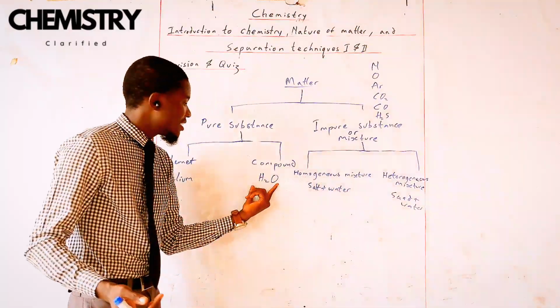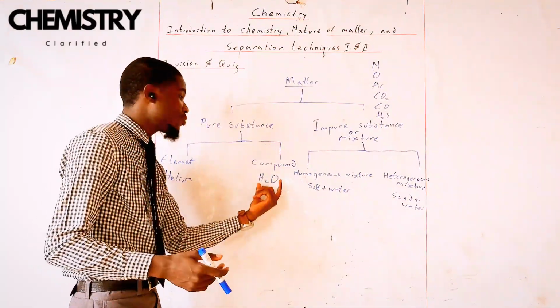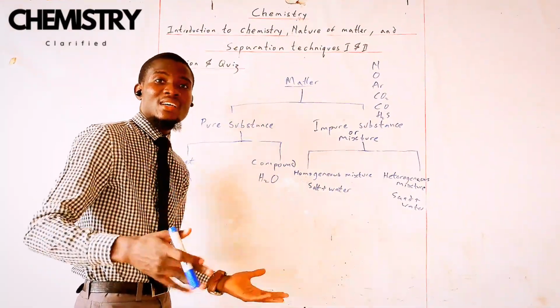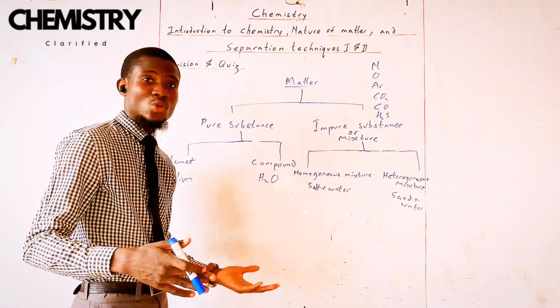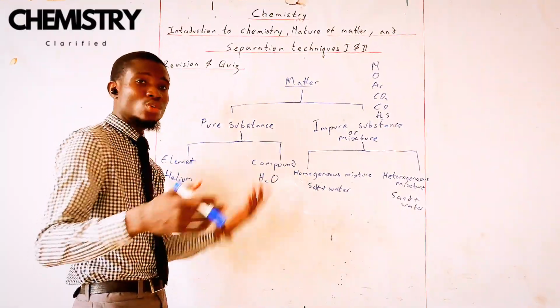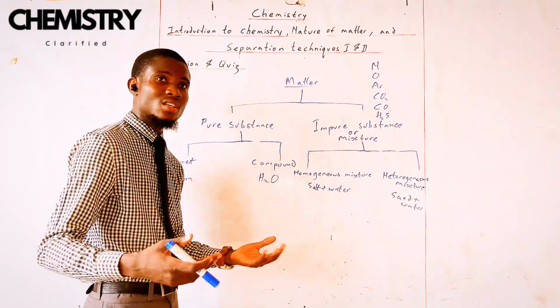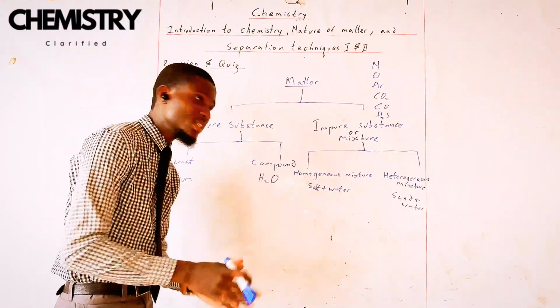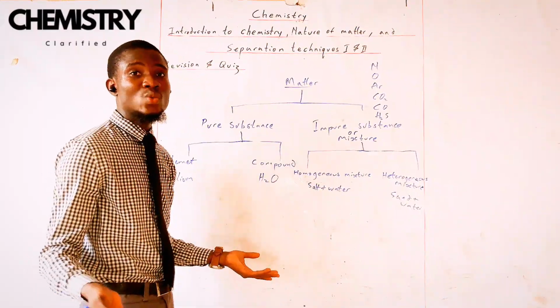But this is the simplest unit water can occur in. If you want to break it, you have to break it chemically. You can't break it physically. So you can't heat water to the point that the hydrogen is going to break apart and the oxygen is going to break apart. It's going to become vapor, and if you just cool it down, you get the water back. It's not going anywhere.